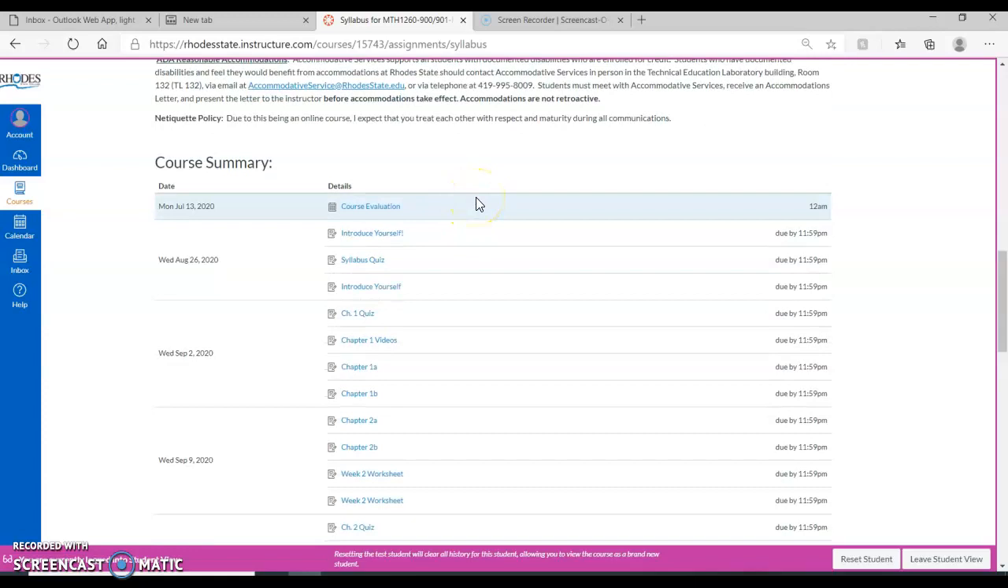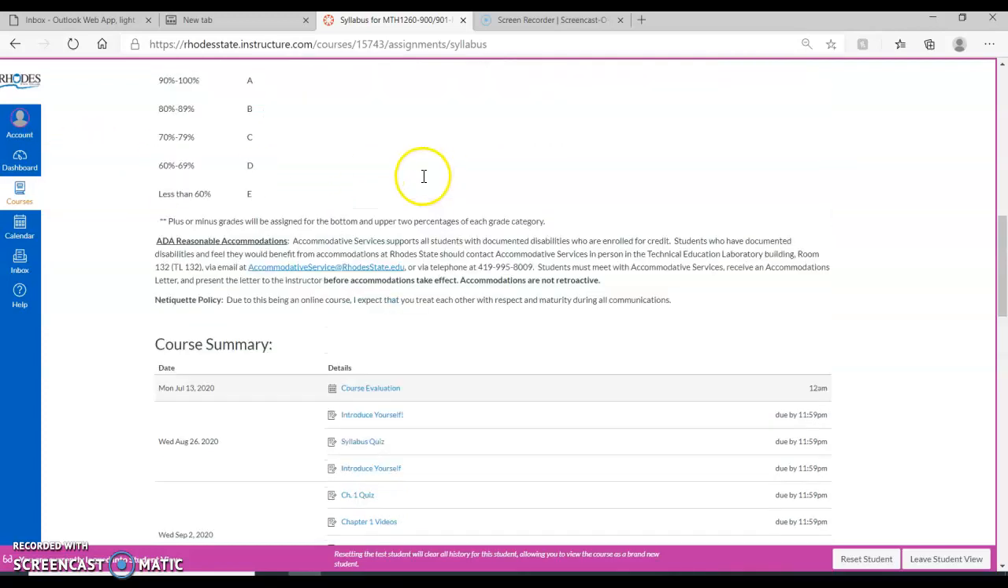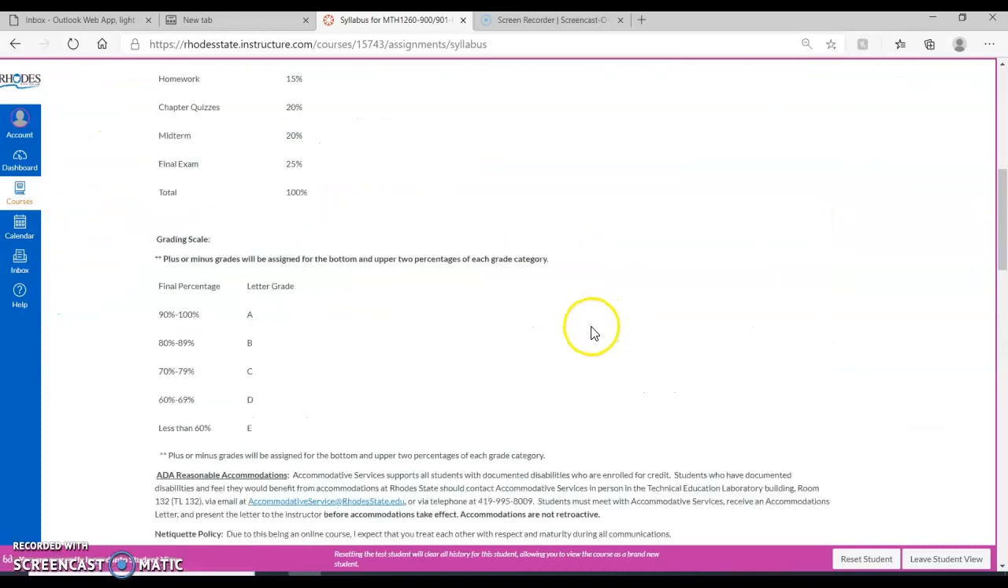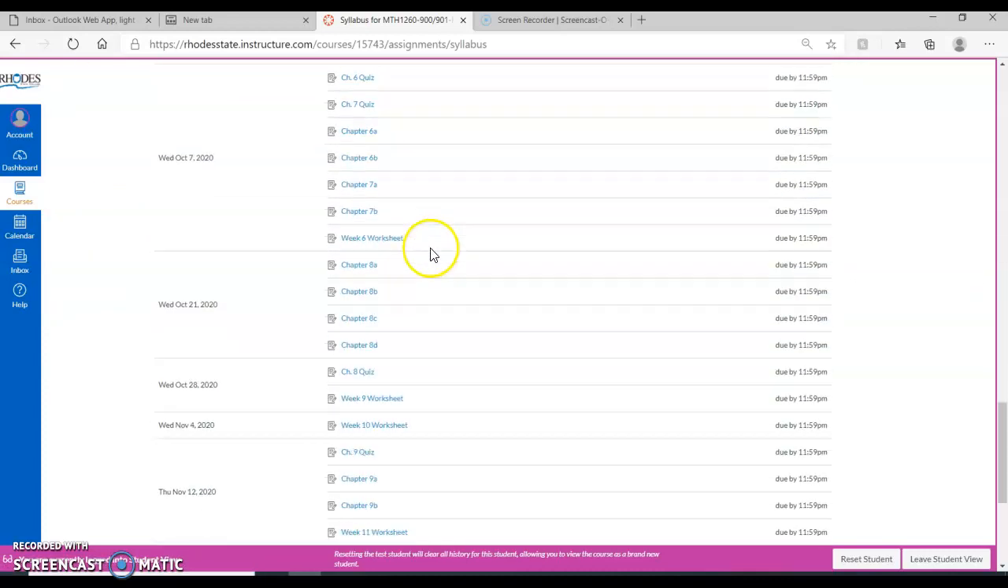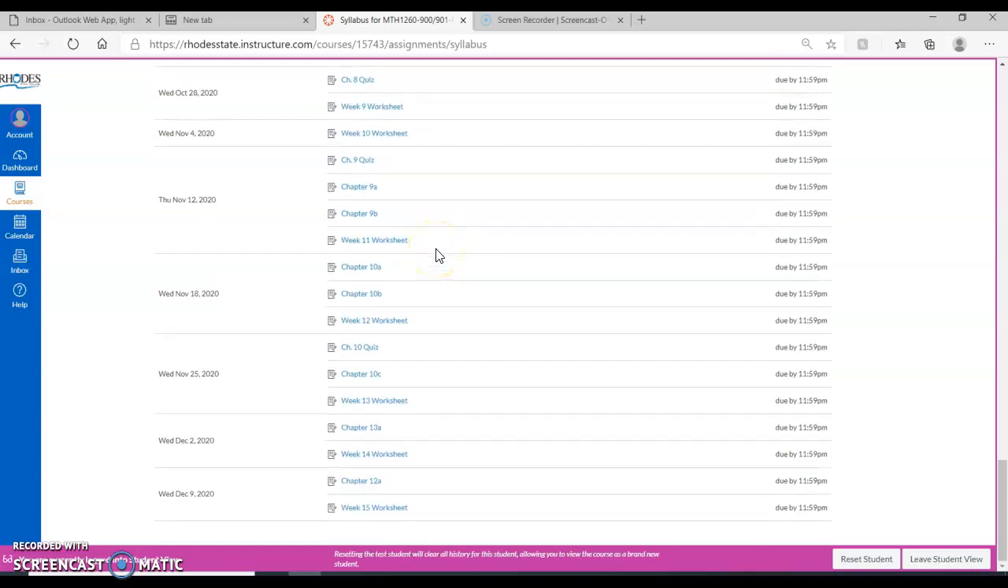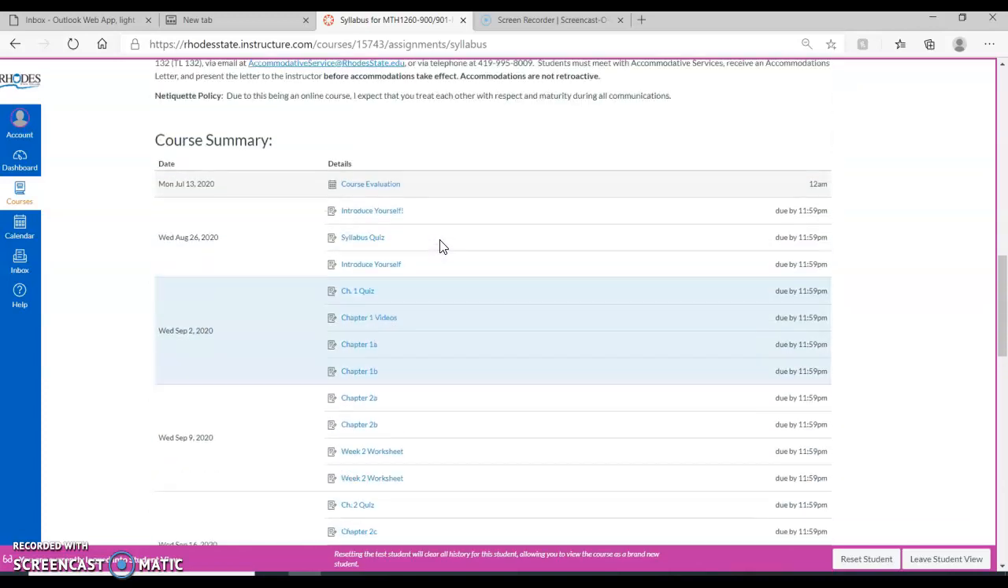For the course, all the due dates are laid out. I do have a calendar that you can print out, and I'll show you where that is in a second, but you can also access it here. So again, we're under the syllabus tab, but if you scroll down, you can see every week what is due for the whole course.